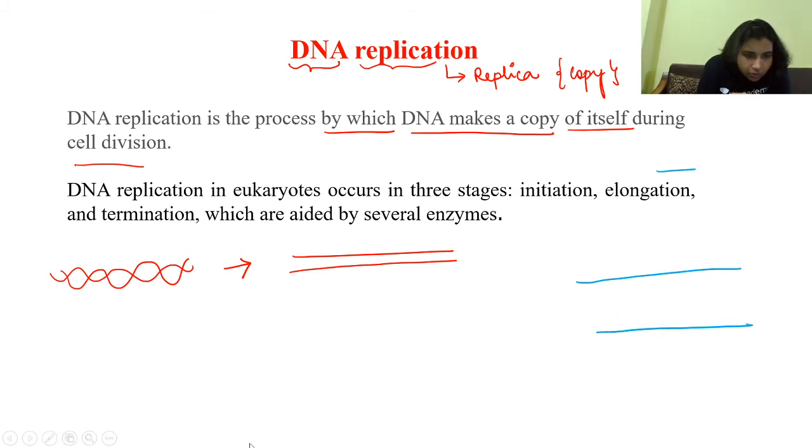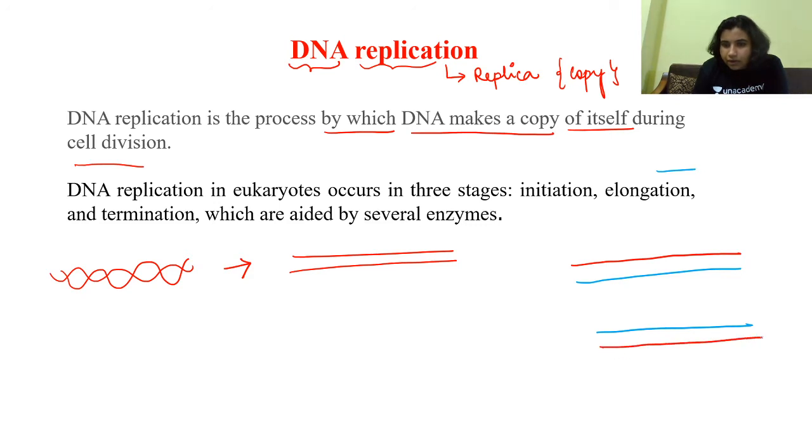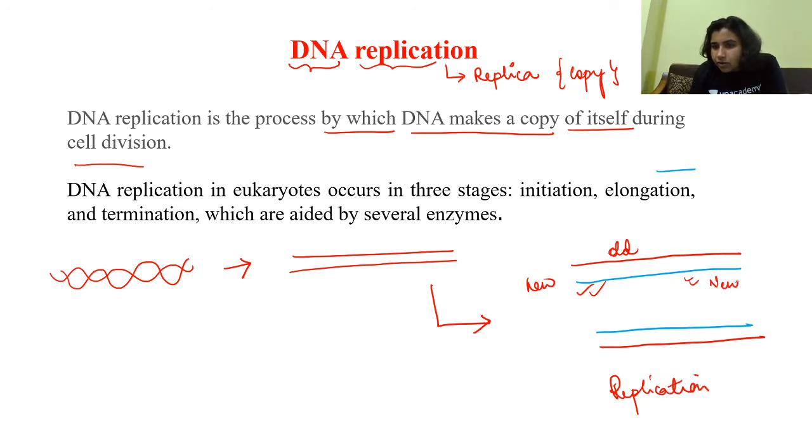These are the new strands formed from the old strand. This is what replication actually is. That means there is a formation of a new copy from the old one.